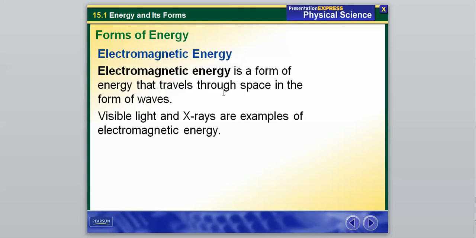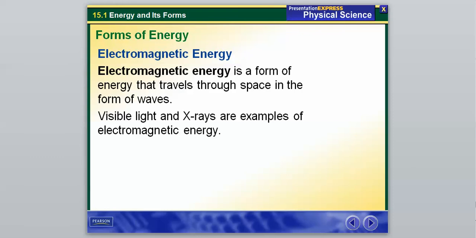So our next type is electromagnetic energy, and this is a form of energy that travels through space in the form of waves. So visible light and X-rays are examples of electromagnetic energy. I don't know if we're going to have time to make it to waves, but hopefully you've learned that light and sound are actually made up of waves. Again, I don't know if we're going to have time to dive much into that later on because we're going to start to run out of time before the end of the year. But again, that's all a form of electromagnetic energy, light and X-rays being an example.